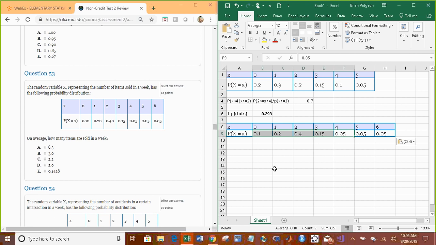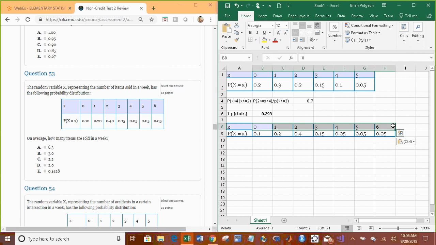All right, so mean. This is the next one. Same table. Good. So on average, how many items are sold in a week? So what we're looking for is the mean of this distribution. Let me just say that highlighting this row and saying that the average is 3 is not correct. A lot of students do that.